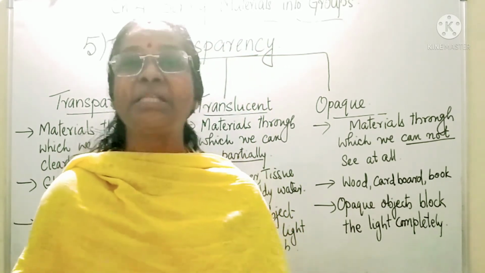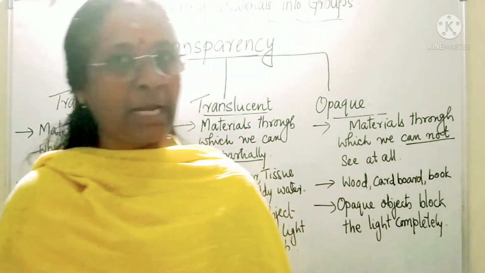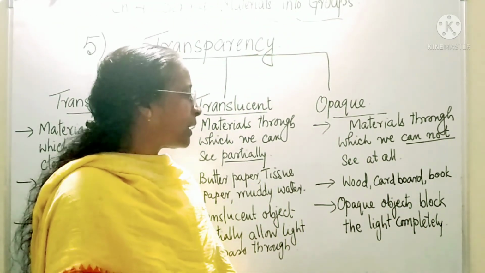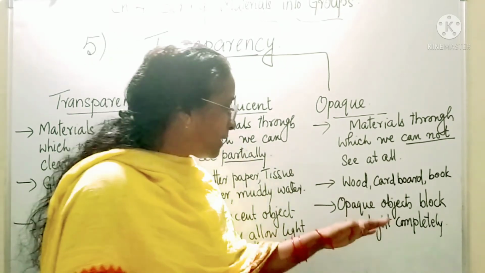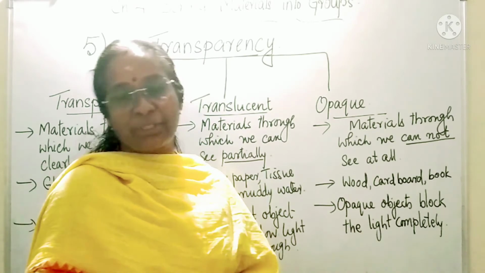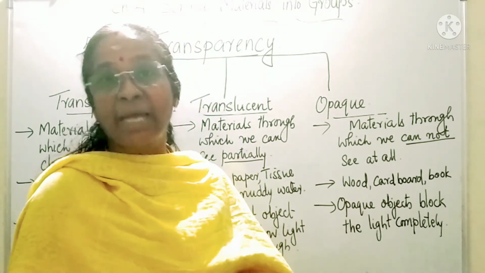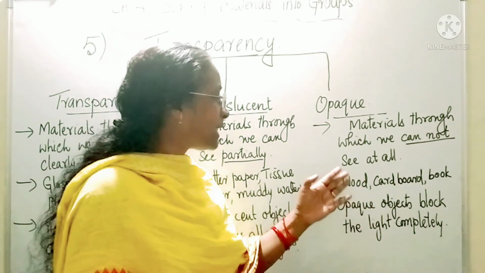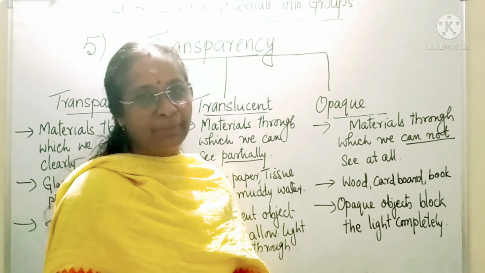No, I also cannot see the camera because these all are opaque objects. They won't allow the light to pass through them. Opaque objects block the light, and this is the reason why shadows are formed. Examples are wood, cardboard, books. There are so many examples.